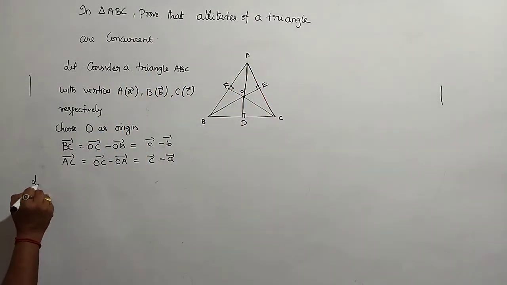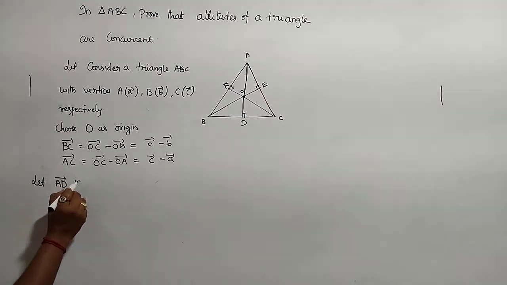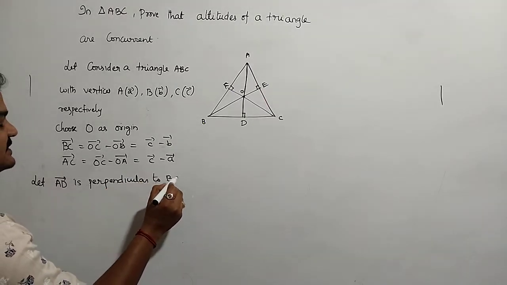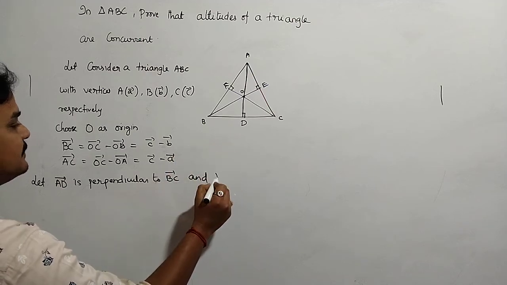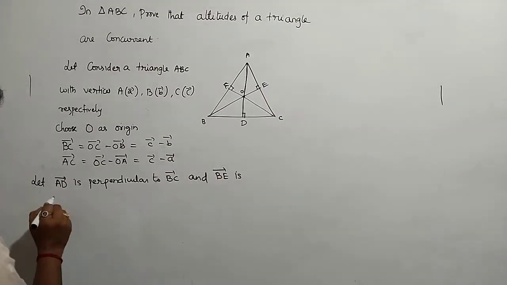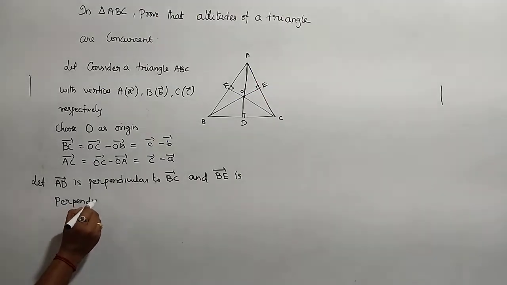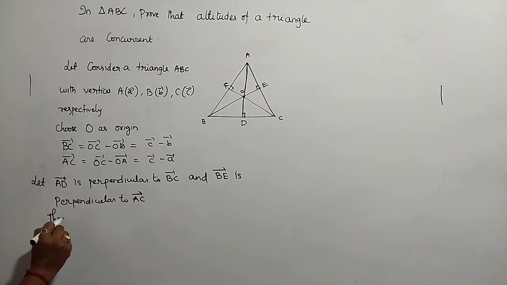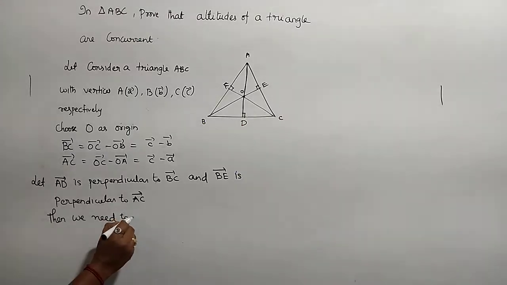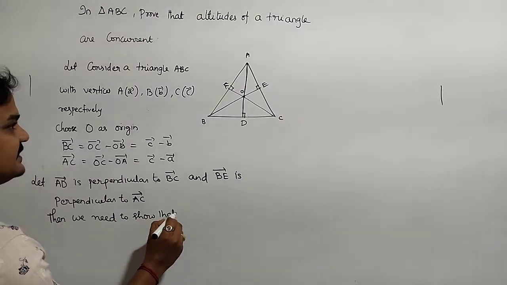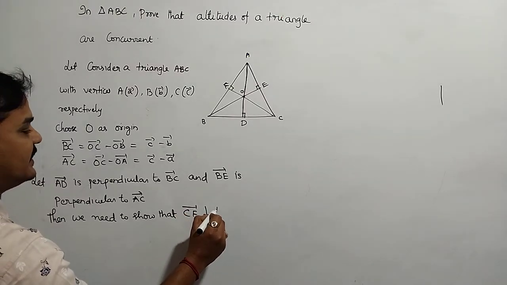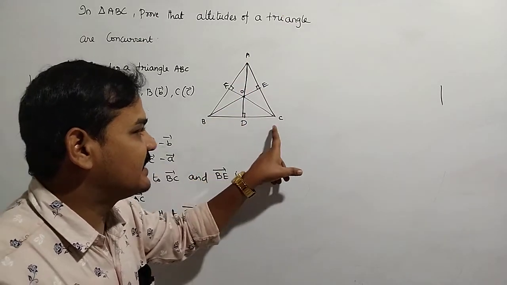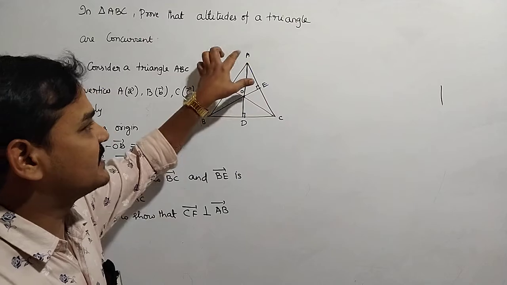Now let AD bar be perpendicular to BC bar and BE bar be perpendicular to AC bar. Then what do we need to show? We need to show that CF bar is perpendicular to AB bar. I take it that AD bar is perpendicular to BC bar and BE bar is perpendicular to CA bar.